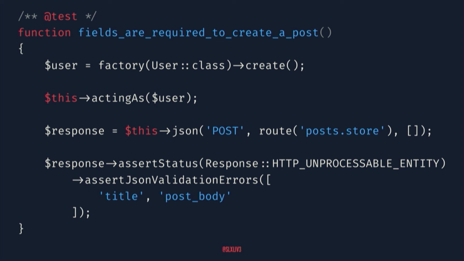We'll make this fail right off the bat. We'll post some empty JSON, and since we know through all of our planning stages what we're going to have to validate against, I think it's a good place to start our test. So we'll assert that we get the unprocessable entity response code, which is basically failed validation, and then Laravel's got so many good helpers for building APIs that we can just pass in that we just want to make sure that these two things failed.